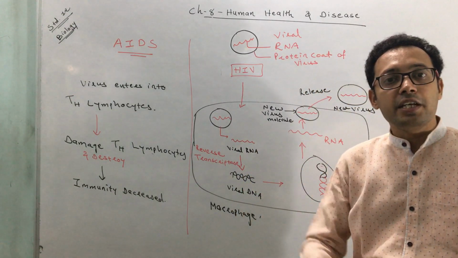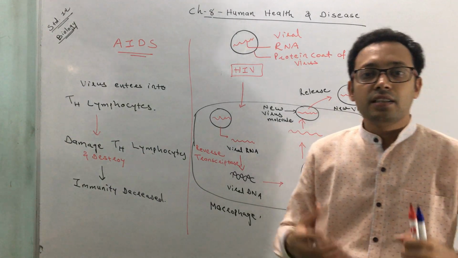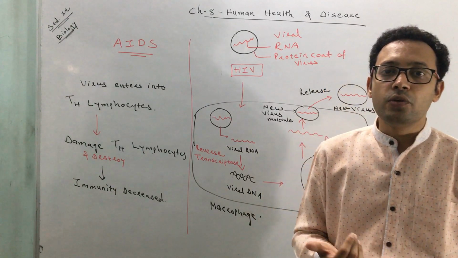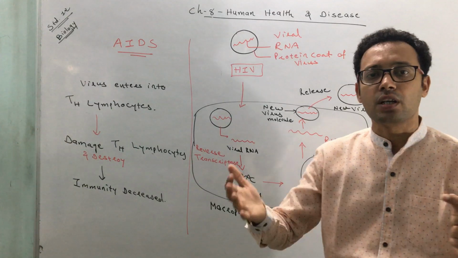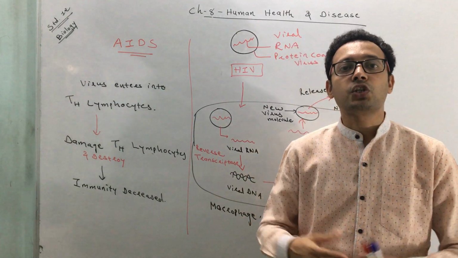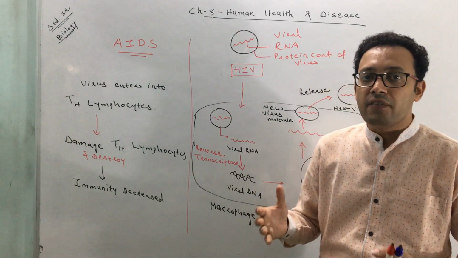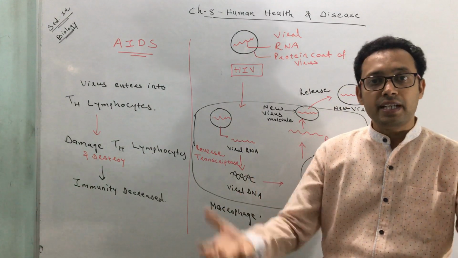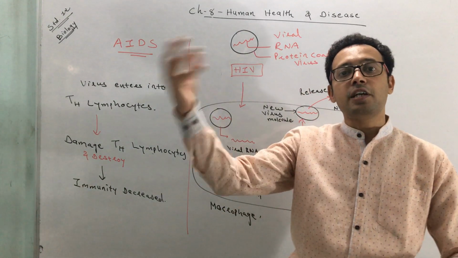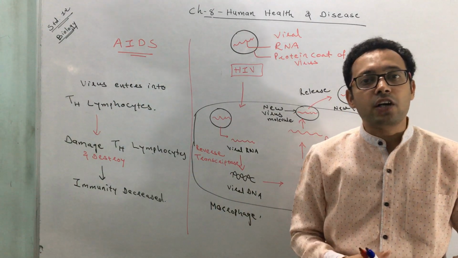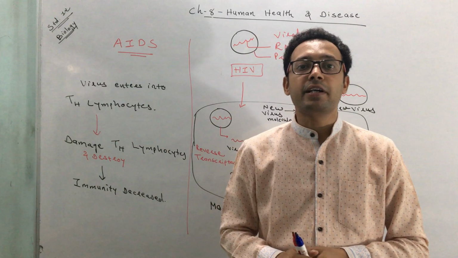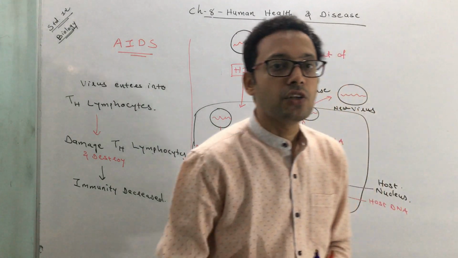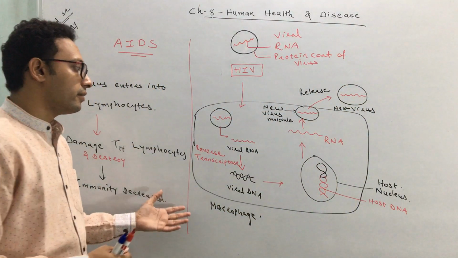Once the immunity gets decreased, obviously the occurrence of other infectious diseases also increases, like pneumonia, toxoplasmosis, typhoid and so on. The other infectious diseases are also increased, because when the immune system is intact, that immunity protects the body against infections. But now the immune system has decreased, so the other pathogens also attack the body, and that may cause multiple organ damage, and that may cause the death of an individual. Thus, the AIDS person cannot easily survive for a long time period.